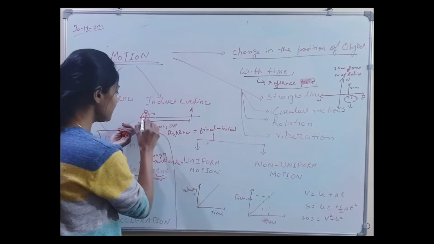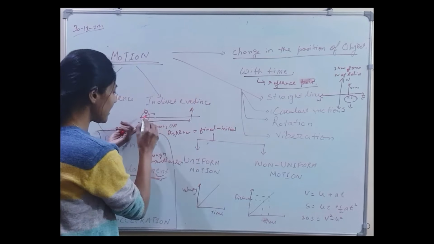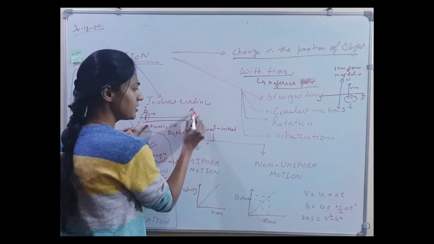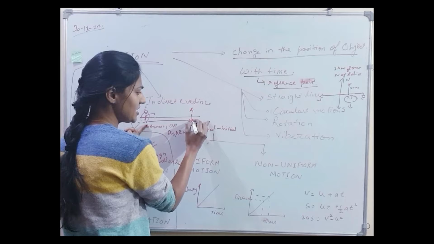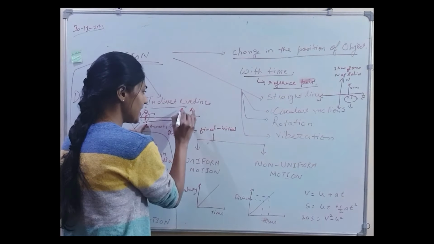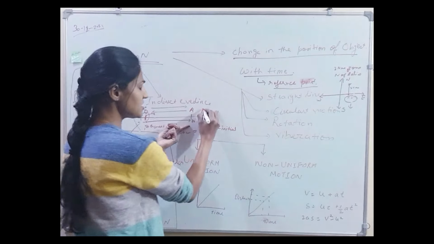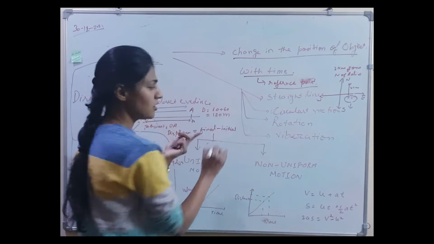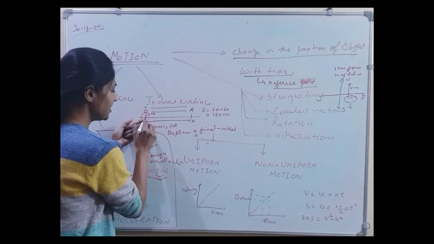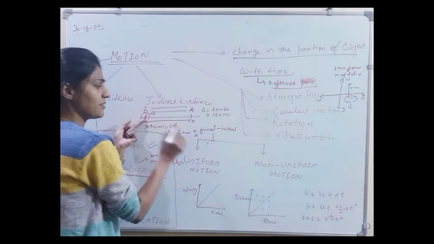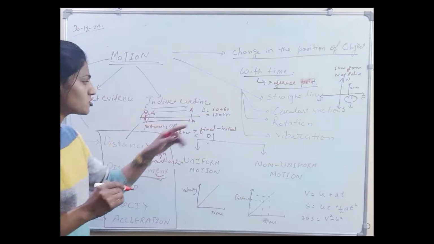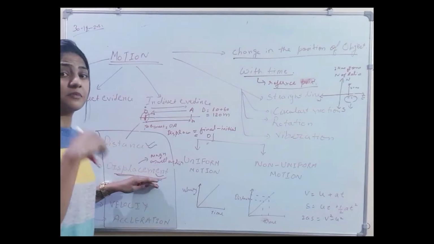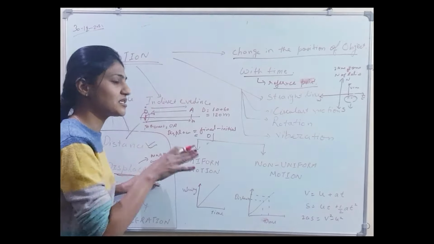What do I mean? If an object starts from O, the origin, and goes to A, let's say A is 60 kilometers, and then it comes back, the distance covered will be 60 plus 60, which is 120 kilometers. But the displacement will be 0, because it started from here and then returned to the same point. So the magnitude of distance and displacement can be the same, but need not necessarily be.